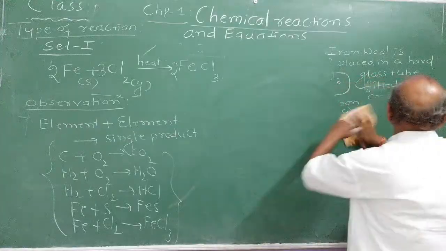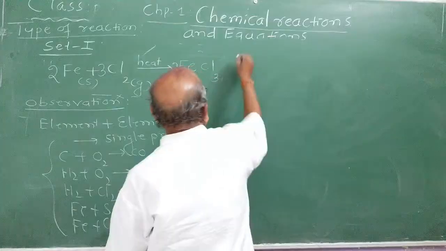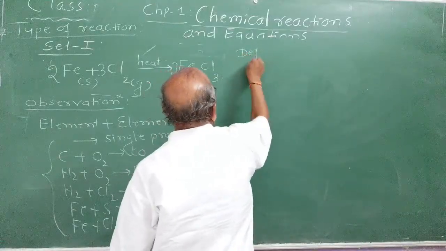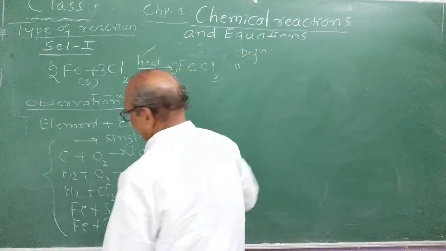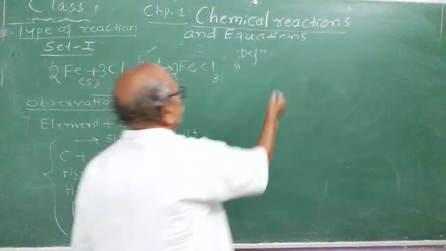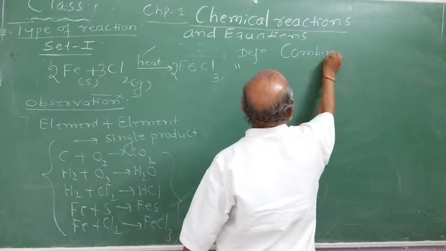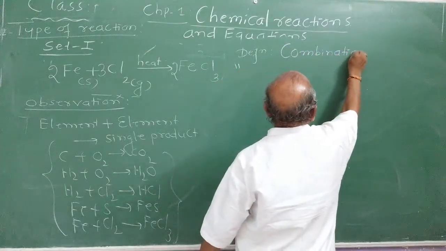First we will learn the reaction, then we will define. Now you can understand what a combination reaction is. Let us write the definition of it. In inverted commas, you write combination reaction. Definition of combination reaction. You may be asked, what is a combination reaction, for 1 mark?